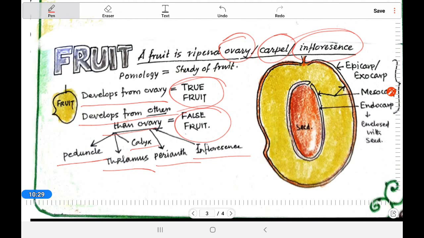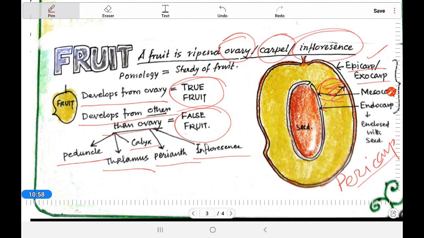Now come to the structure. You can see the epicarp, exocarp, and this area is the mesocarp and the endocarp, which enclose the seed. All together this is known as the pericarp.